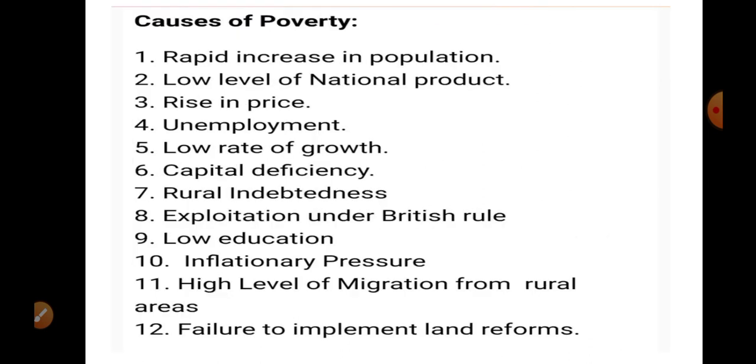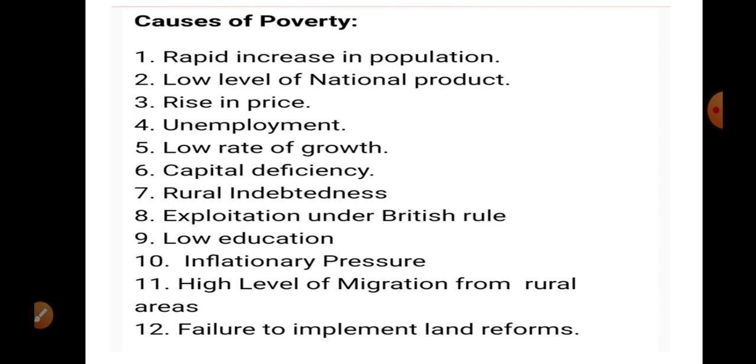Causes of poverty. What are the reasons because of which we are facing the severe problem of poverty? Rapid increase in population, this is the biggest problem. We are the second most populated country in the world, and our population growth rate is too high, and no government has done a lot for controlling the population. Next is low level of national product. Our GDP, increase in gross domestic product, is not as high as we require.